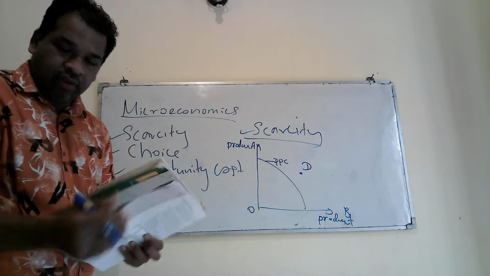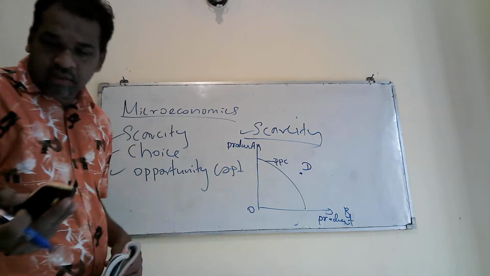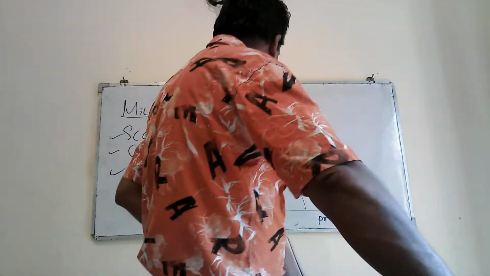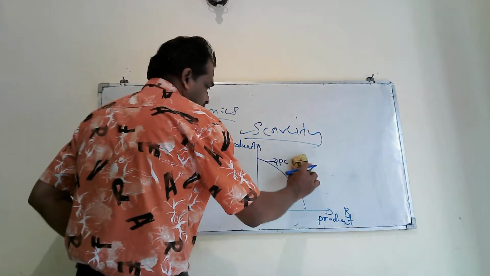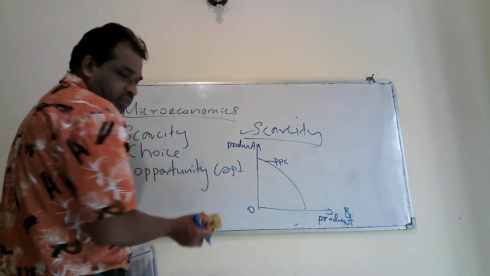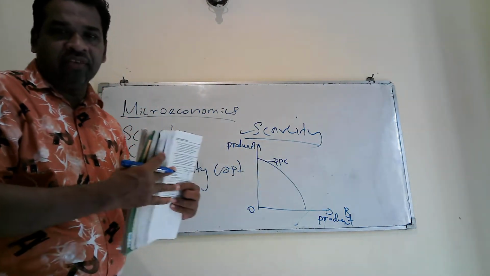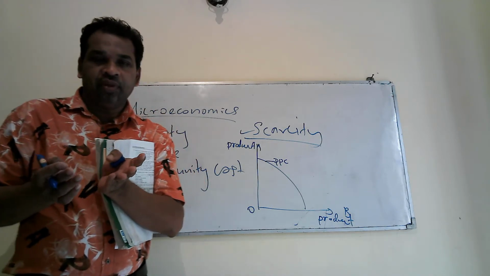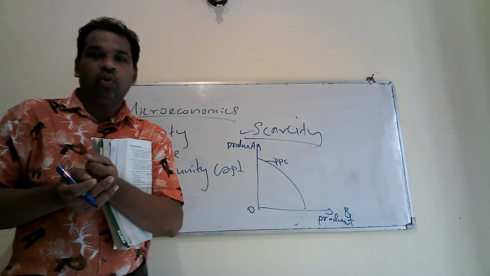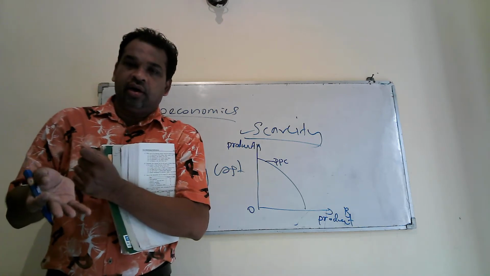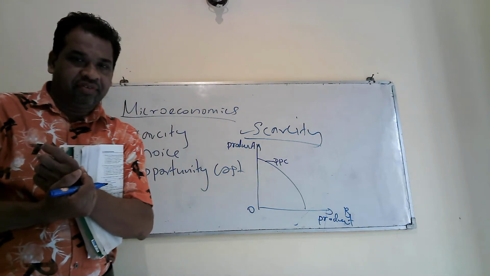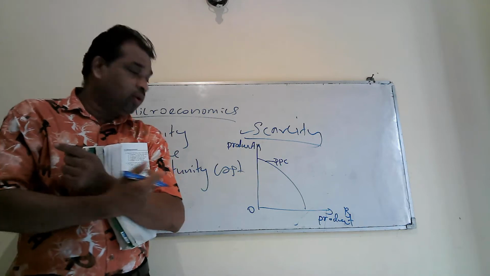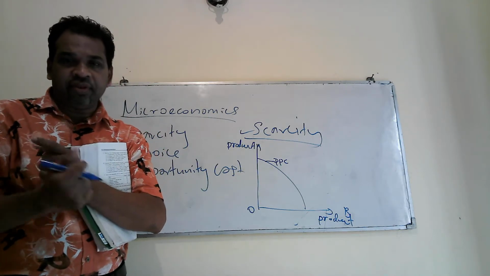Right. Then the second concept we can explain is choice. I will use the same diagram. What is choice? Even with our limited resources, we have alternative uses and options. Therefore, you can't achieve all the requirements. We will have to select the best option. When you select the best option, that's called choice. Selecting the best option is choice.